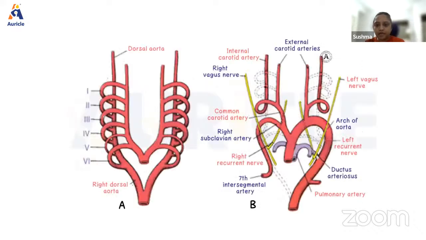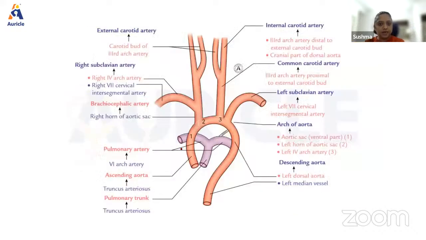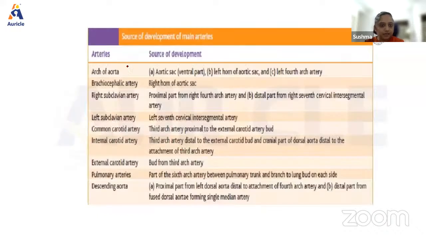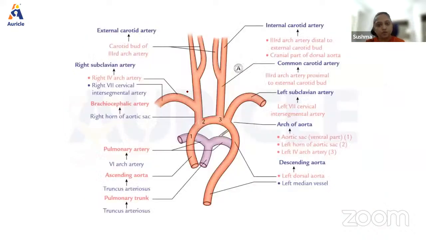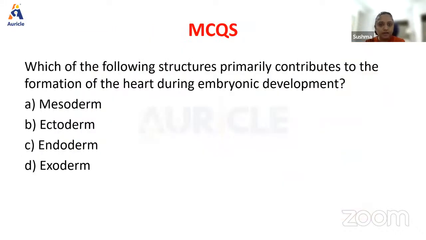Okay, this is the development. These are the different arches that are formed. Understanding? This is the important source of development of the main arteries. Just know which arch gives rise to which artery. Don't go into detail about all of these things. It's not really necessary for your level.